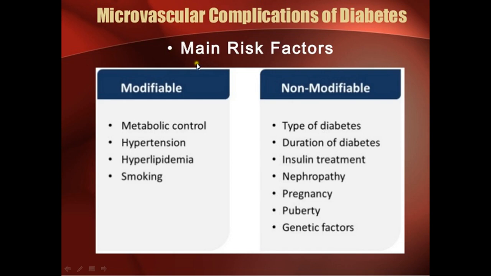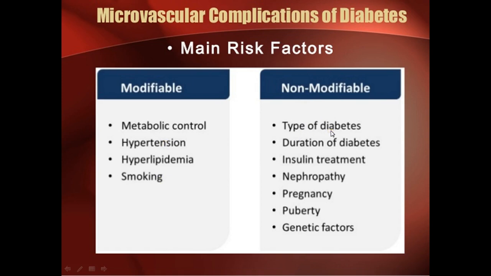So for microvascular complications, the main modifiable risk factor is metabolic control. So if sugar is controlled, the diseases can be controlled. Hypertension, hyperlipidemia, and smoking, if these are controlled, then the progression of macrovascular diseases can be controlled.